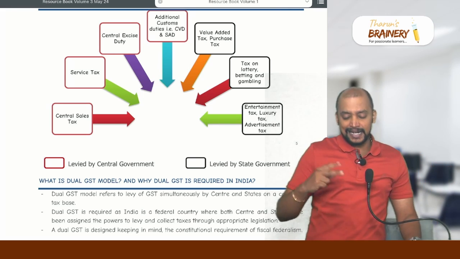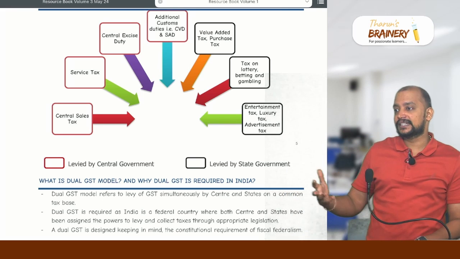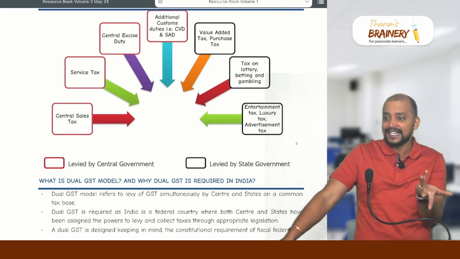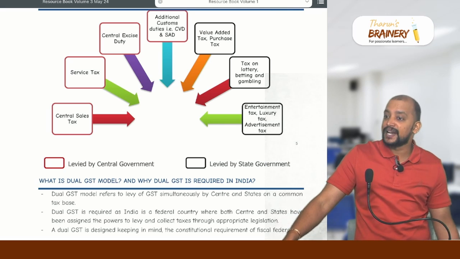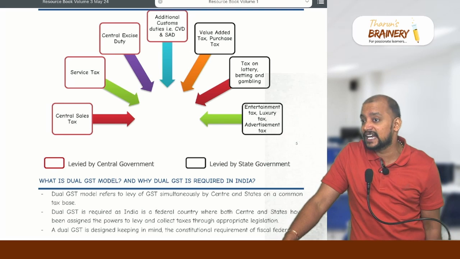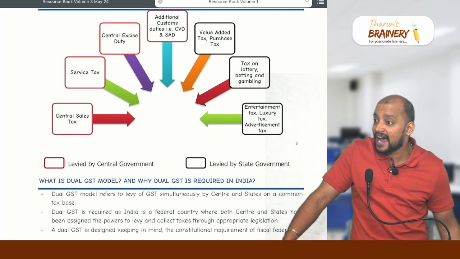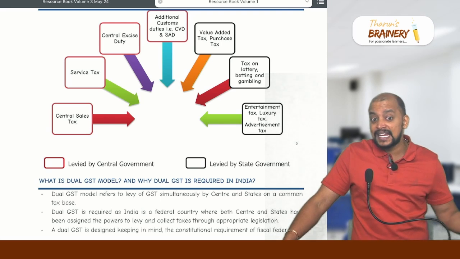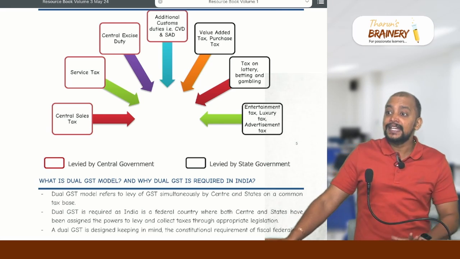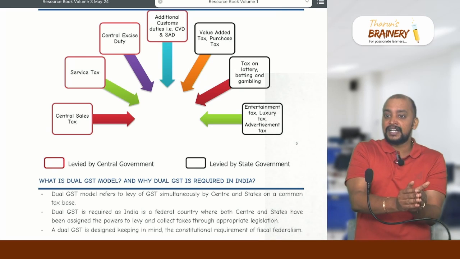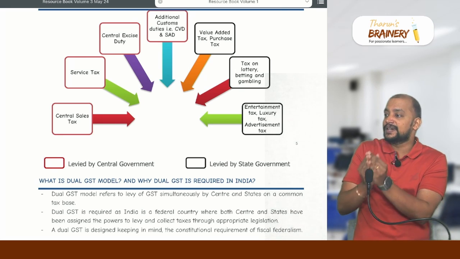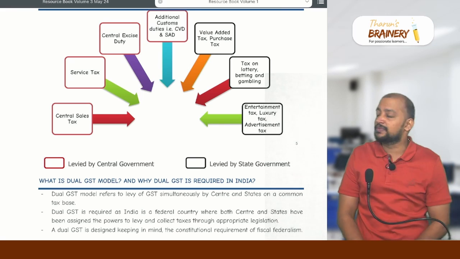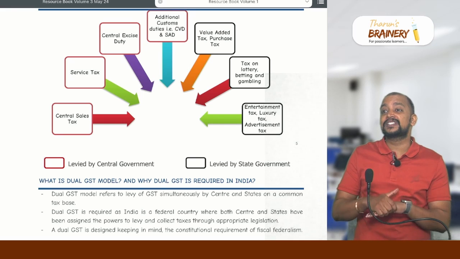Then, second, what are the state levies that we had in the past? Many state government indirect taxes we had, but we have not studied them. Like advertisement tax, betting tax, luxury tax, entertainment tax, purchase tax, VAT. All these are indirect taxes which were levied by state government. But among these, 6 indirect taxes levied by state government got subsumed into GST. What about the remaining indirect taxes levied by state government, did they get subsumed into GST?